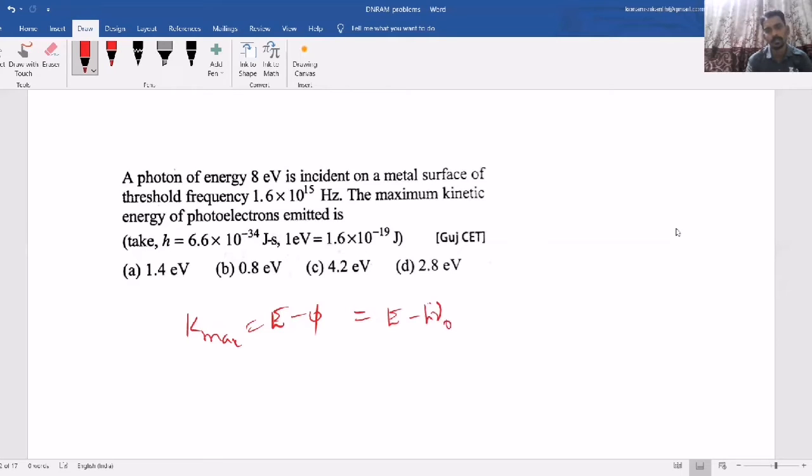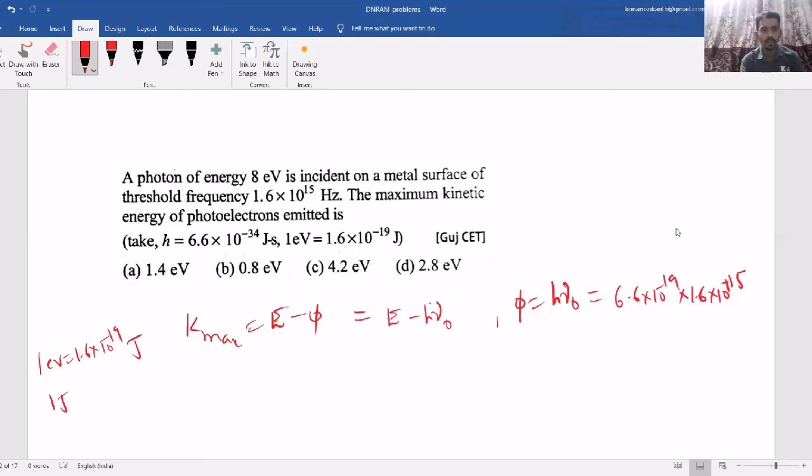So phi equals h nu naught, where h is 6.6 into 10 power minus 19 into nu naught is 1.6 into 10 power plus 15. This is in terms of joules, but we want it in terms of electron volt. See, 1 electron volt equals 1.6 into 10 power minus 19 joules, and 1 joule will become 1 by 1.6 into 10 power minus 19 electron volt.